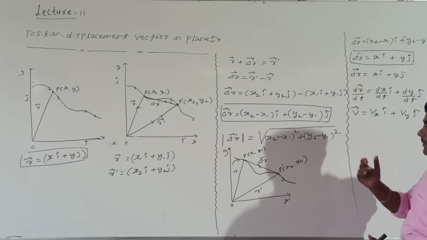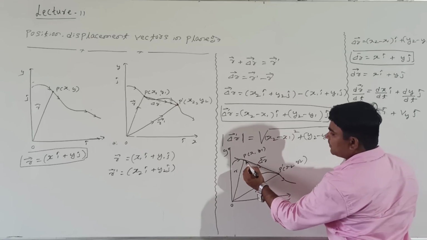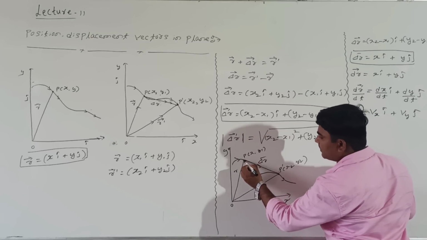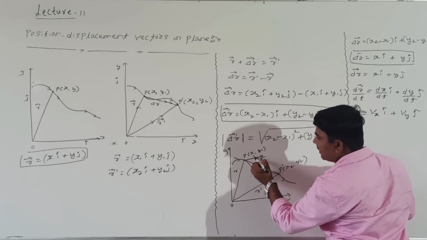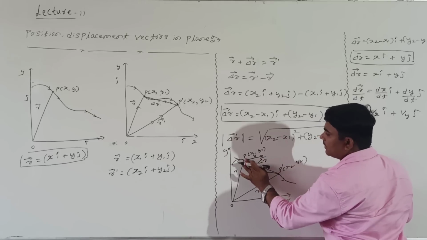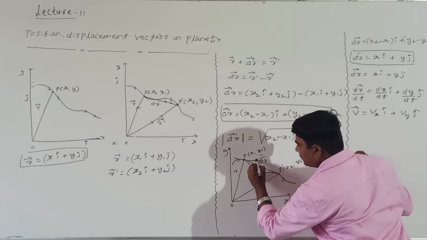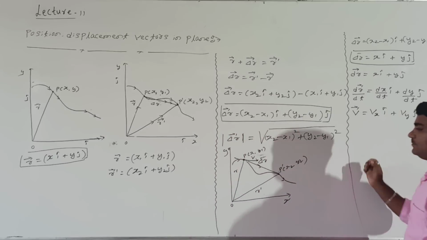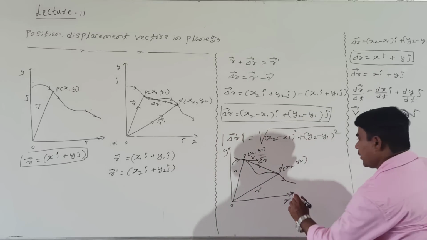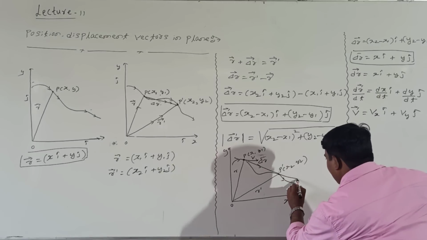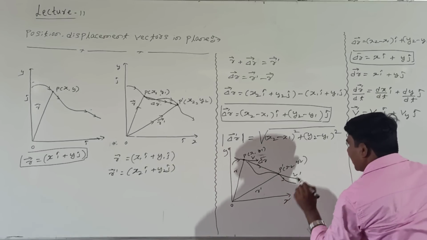See students, at this point I will take the velocity of the body as v. Because at this point if we draw the tangent line, this represents velocity v. Similarly, at this point if we draw the tangent line, this gives the velocity v dash.